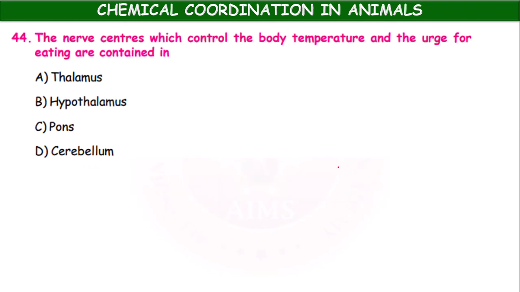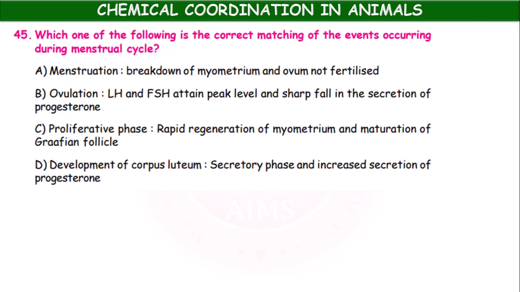Next, the nerve centers which control the body temperature and the urge for eating and drinking are contained in thalamus, hypothalamus, pons, cerebellum. It is hypothalamus.